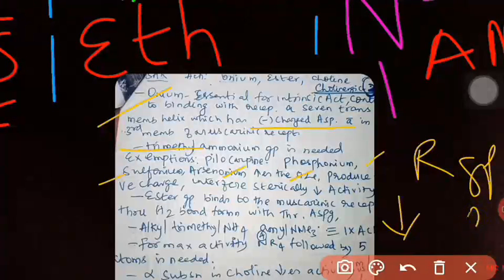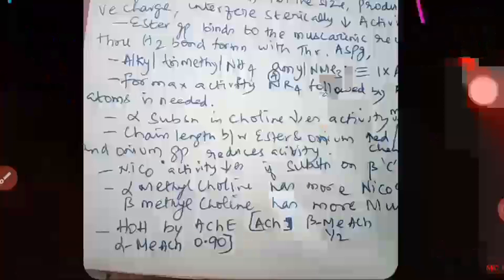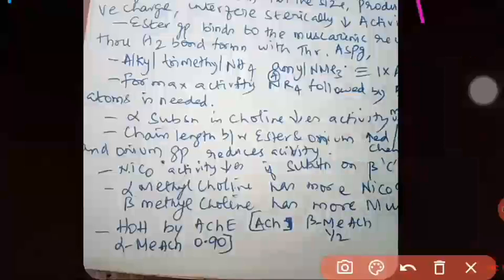Also, the ester group at the end, OCOCH3, binds with threonine and aspartate through hydrogen bonds. So if there is any change in this group, then activity decreases, and for maximum activity it must be only a methyl group, and a 5 carbon distance is also needed. An alpha substitution in choline decreases the activity.